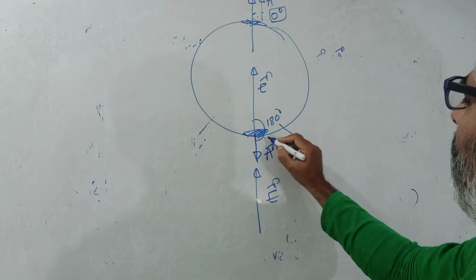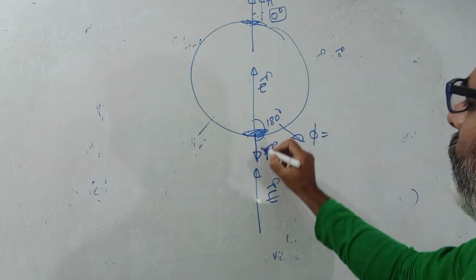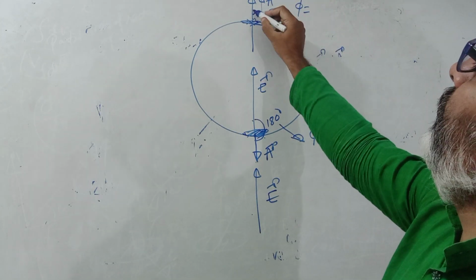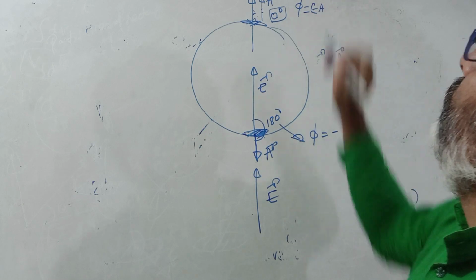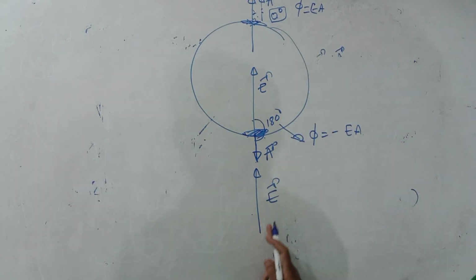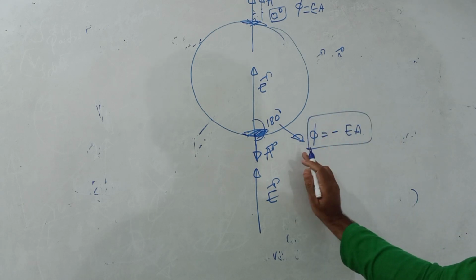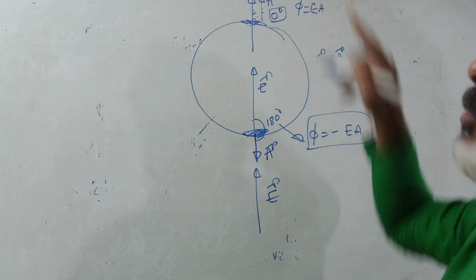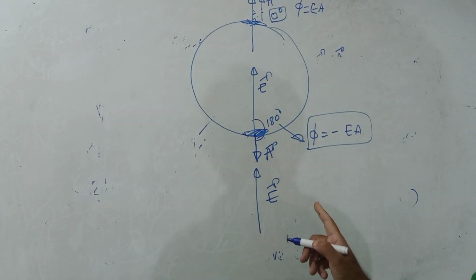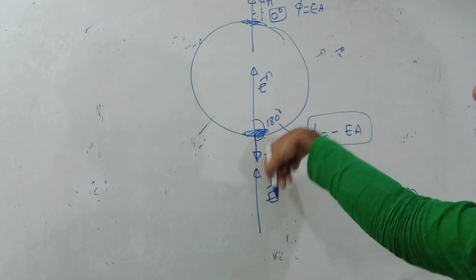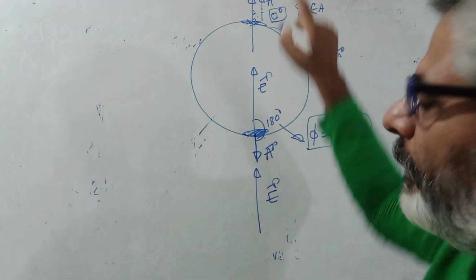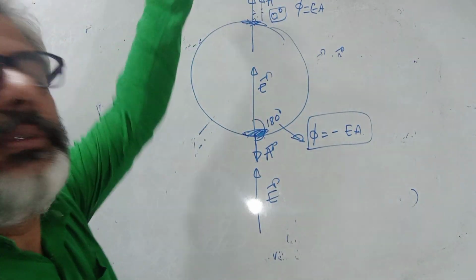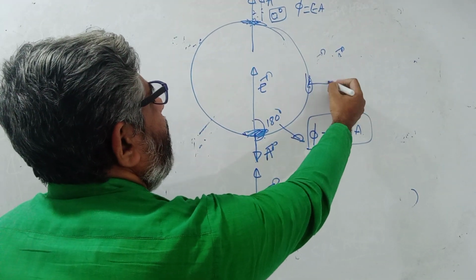So here the flux would be E into A into cos 180, that is minus EA, and here the flux would be E into A into cos 0, that is plus EA. So here you can say it is the entering flux. So here the entering flux is negative, and there it is the leaving flux out of this area, which is positive. Entering means opposite to the area vector. If it is negative, then the leaving flux will be positive. So we normally take the area vector outwards.